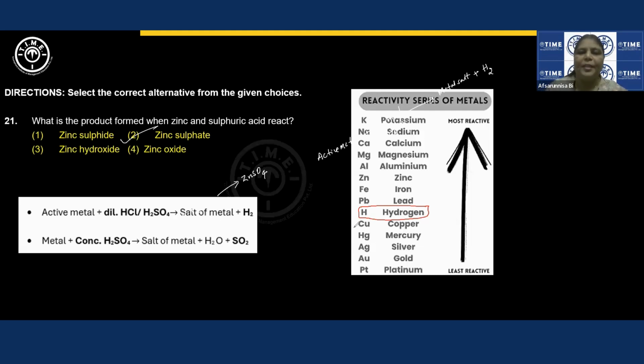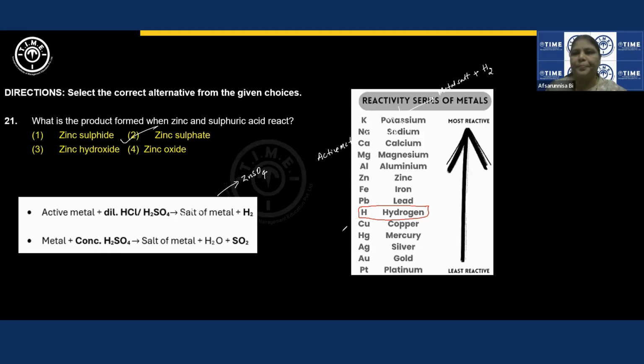And if the less active metals react with these dilute acids, you don't see any reaction. Active metal, this is the reaction. If concentrated is given, you need to read the question and understand whether it is dilute or concentrated that is given in the question. If it is concentrated, you will get sulfur dioxide because this is a strong oxidizing agent.